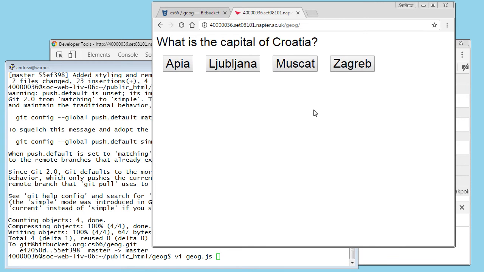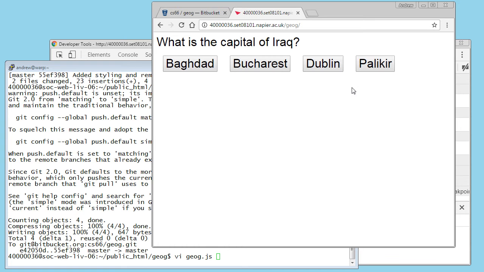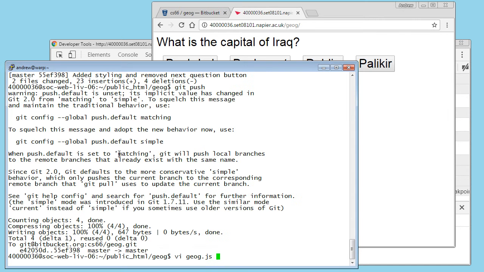Okay, working on the geography quiz, and the thing that is worst right now is this horrible modal box. If I get the answer right, Zagreb, then this button comes up and it pings at me, and it's just ghastly. We can do better than that. Not a lot better, but a bit better. Let's go in and get rid of that alert.